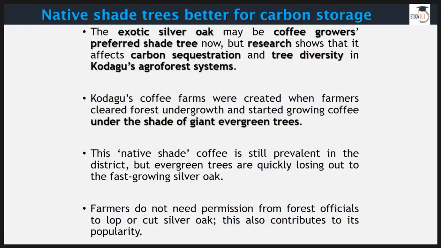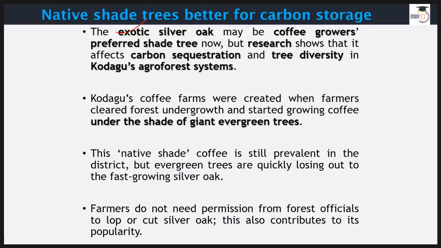Now, native shade trees are better for carbon storage, right. If we go to the southern part of our country, particularly Karnataka, then what we find is that Kodagu's coffee farmers have removed the native trees and planted exotic silver oak.